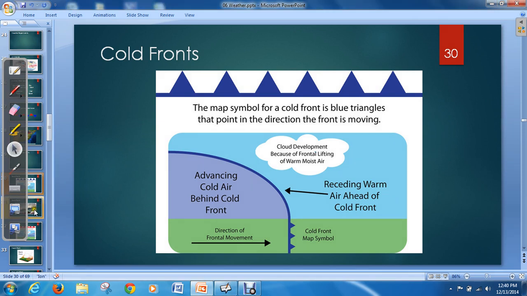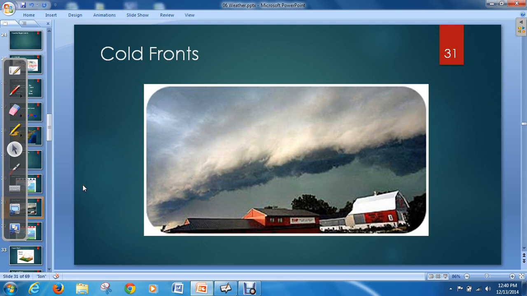And this is a picture of a cold front actually moving in. I really like this picture because you can almost see that bulge from the cold air mass pushing in and the warm air mass coming up above the cloud line. Again, you can see stormy clouds, bad weather associated with cold fronts. So that's the first type.